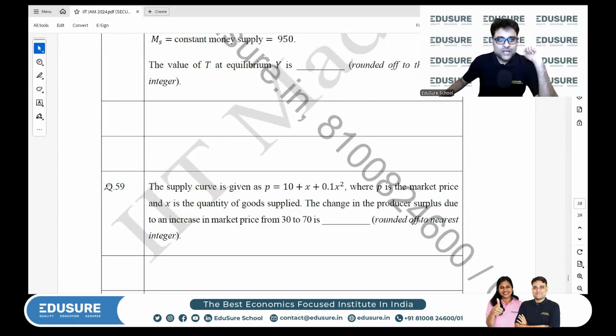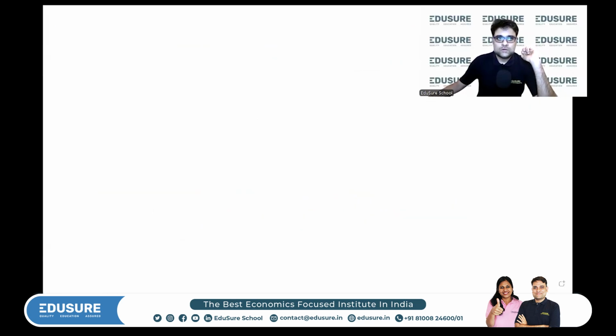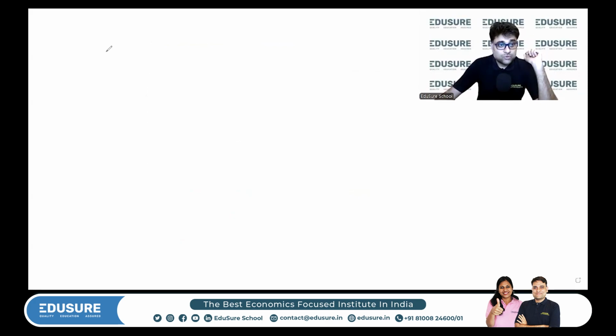This is IIT JAM 2024, question number 59. This is my supply curve, where P is the market price, X is the quantity of goods. The change in the producer surplus due to an increase in the market price from 30 to 70. So let's go take a look at this on the whiteboard.